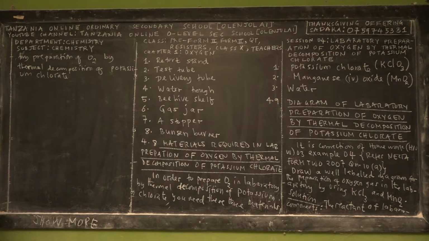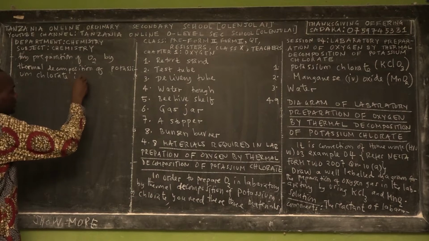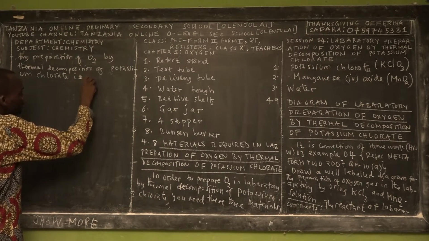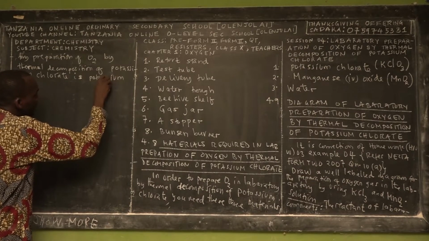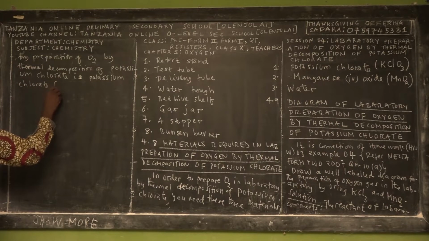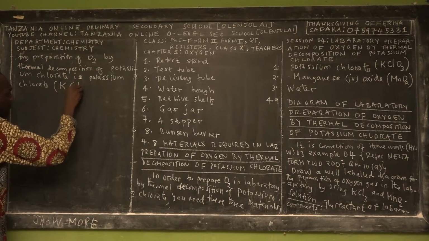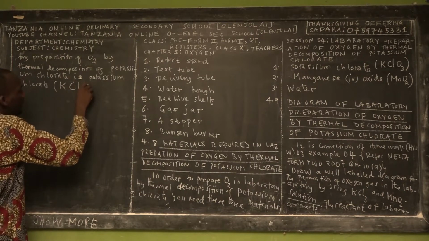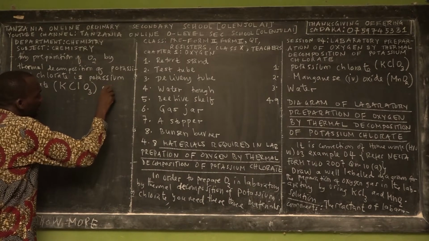So the composition of potassium chlorate is what? So the reactant is potassium chlorate, whose molecular formula is K, capital C, L, and 3 atoms of oxygen, okay?